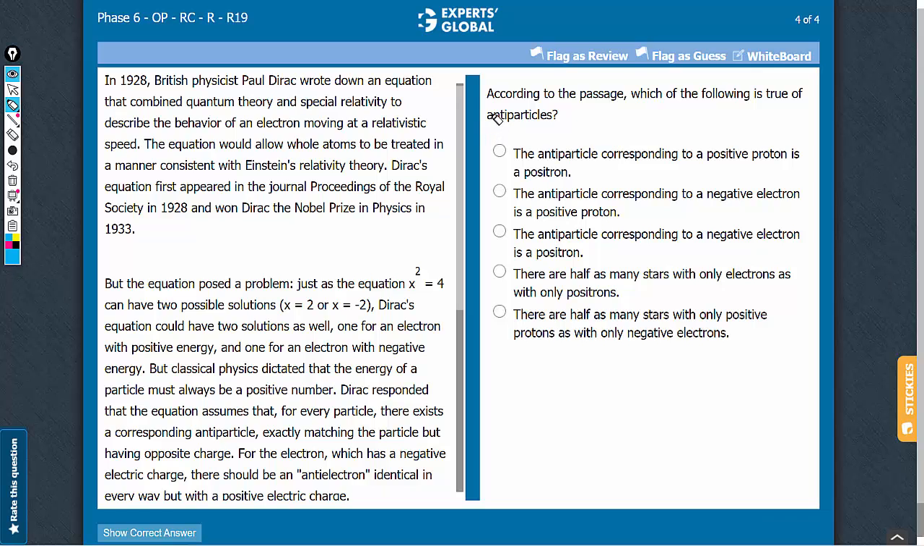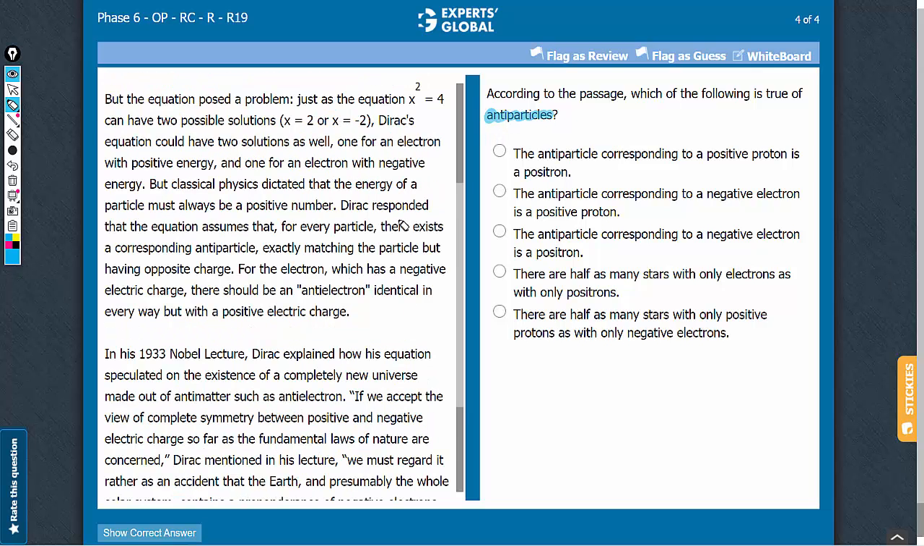Which of the following is true about antiparticles? The second paragraph mentions that an antiparticle exactly matches the particle but has an opposite charge. For example, an electron with negative charge would have an antiparticle that is a positively charged electron. So we need to answer this question in this context. Let's look at the answer choices.